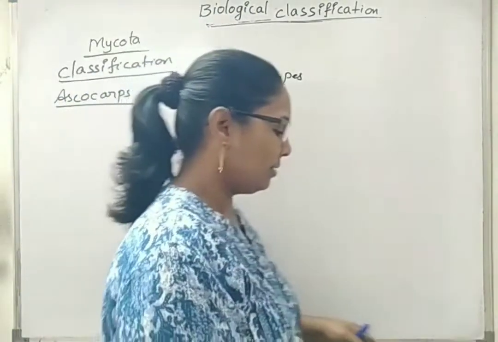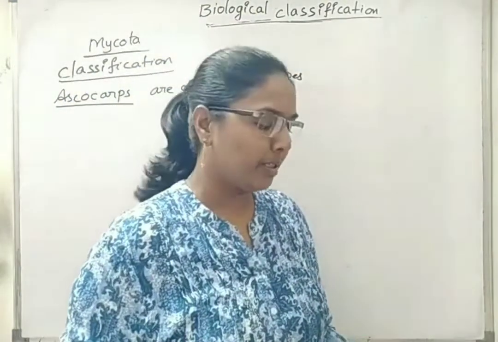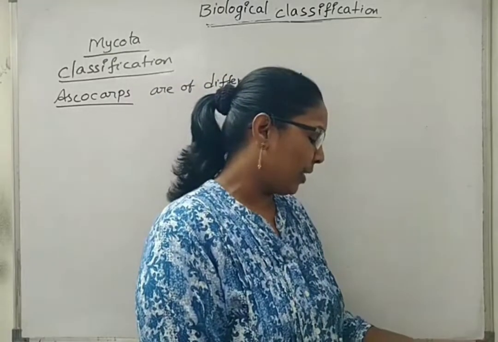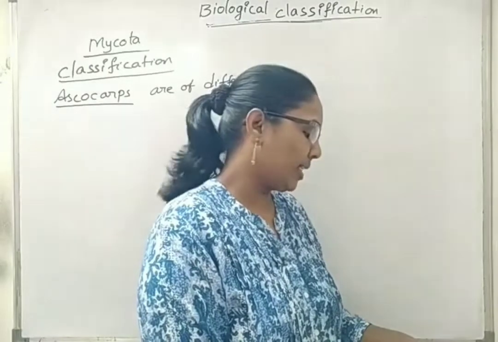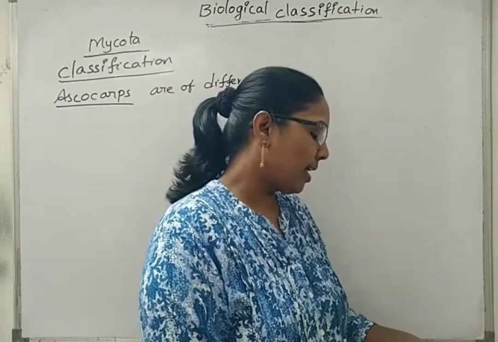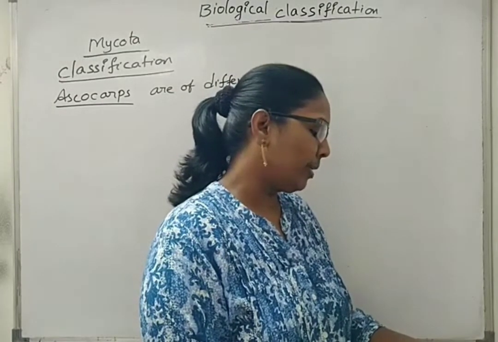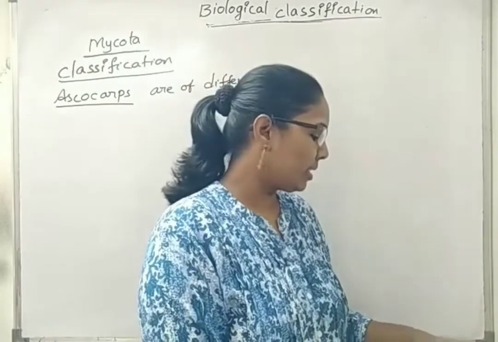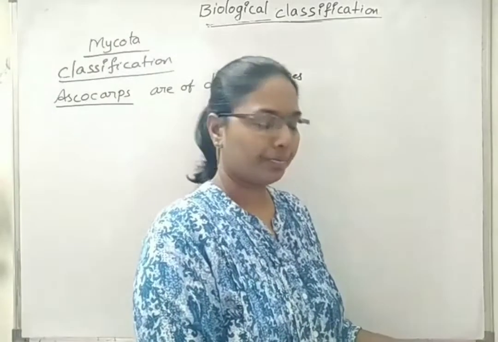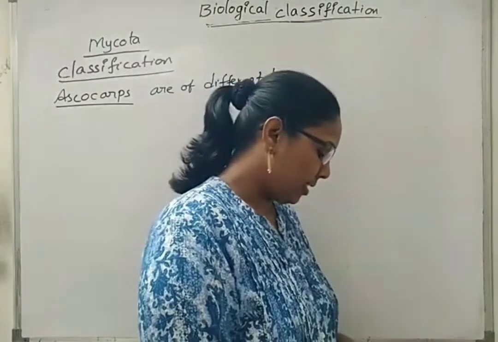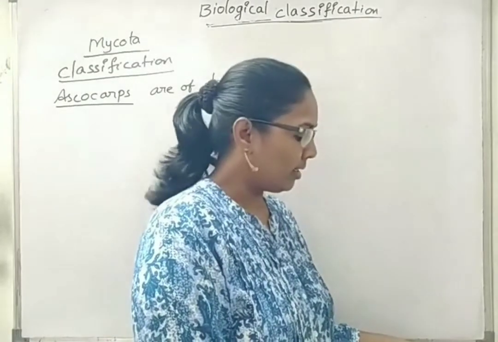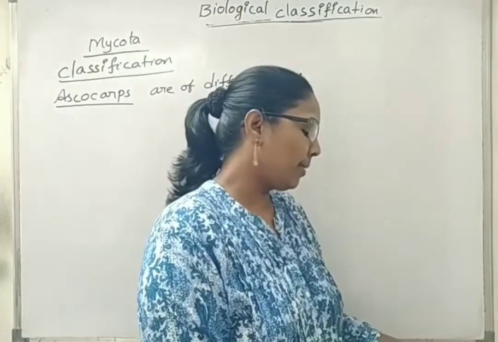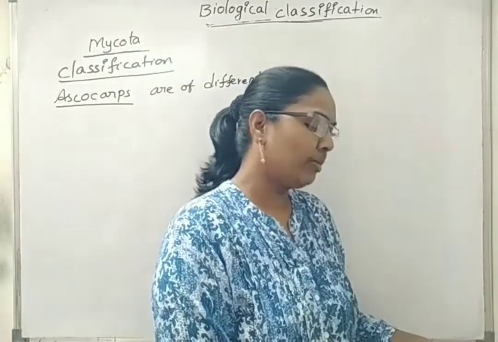I will read out the line so that you can understand in which page number the types of ascocarps are asked. On page number 24 of the 11th class NCERT textbook, under 2.3.2 Ascomycetes, you can see the sentence: asci are arranged in different types of fruiting bodies called ascocarps.